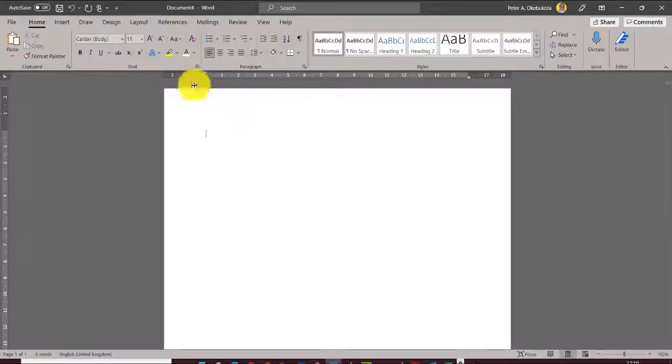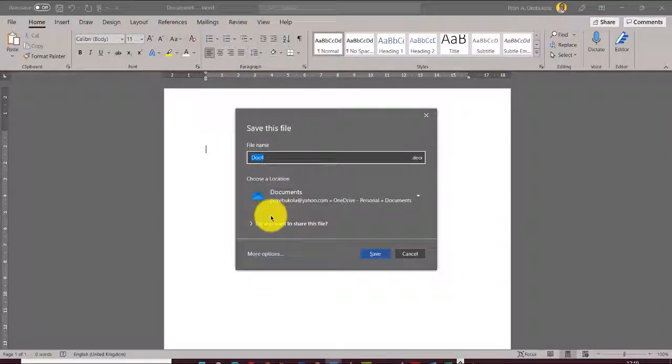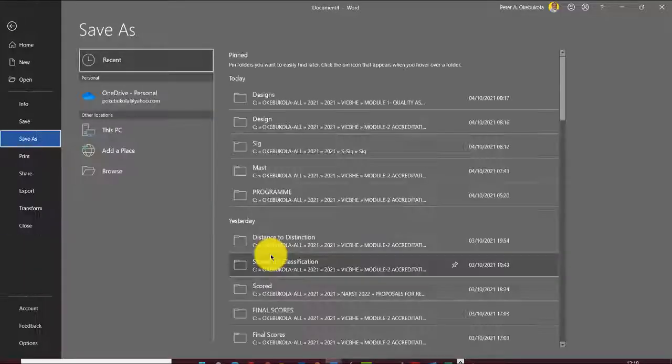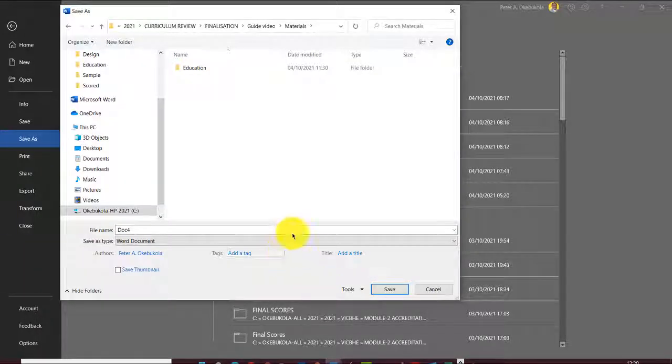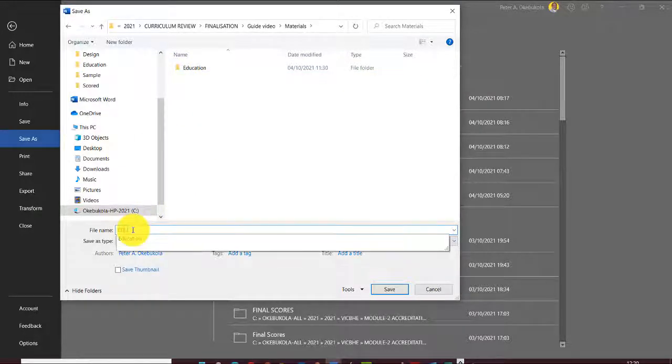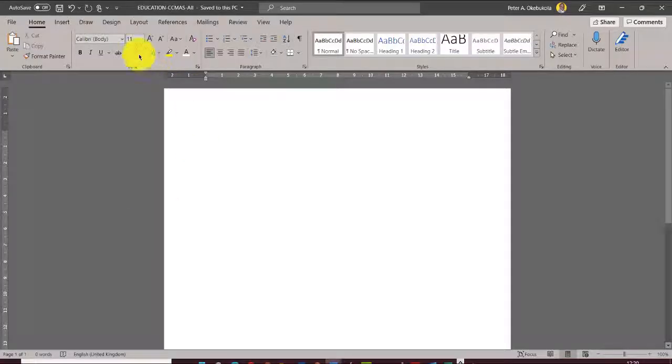I've created a new Word document and I'm going to save it. You can of course save it in this folder or outside of it. Maybe it's better to save it outside of this folder. So you say education. That's in my own case. Then CCMAS all. That's it. So this folder, and this file, education CCMAS all.